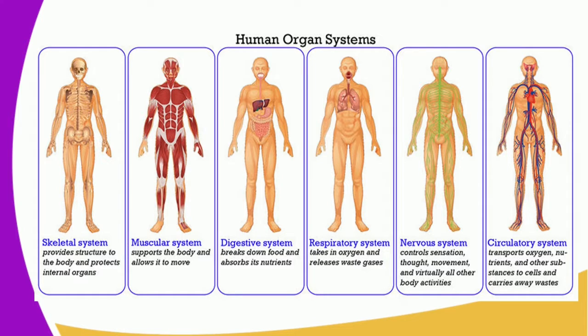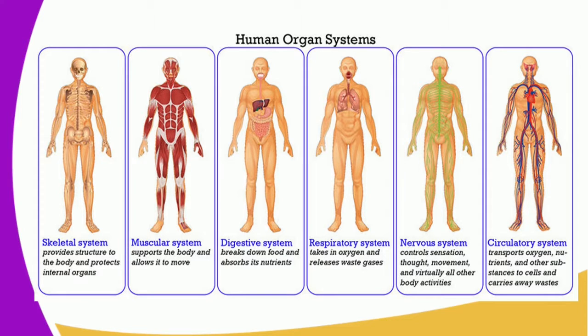Then we have another very important organ system we call the digestive system. The digestive system's sole purpose is to break down food and absorb its nutrients. So when we take up this food, there's a system that works its way so that the food can be broken down, and that protein or that carbohydrate that you have taken can be absorbed and utilized in other parts of the body. Then we have another system we call the respiratory system. Its main function is to take in oxygen and release waste gases.